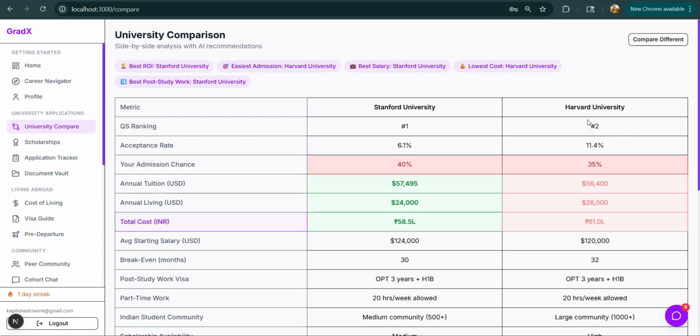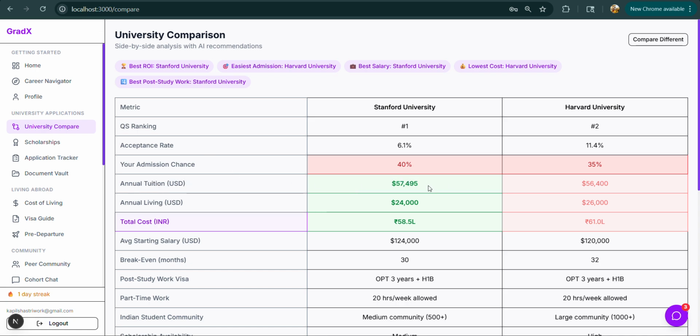This came with the result. For example, QS ranking, which is one of the most basic criteria that a student should look at. The acceptance rate, which is here 6.1 and 11.4, and my admission chances according to my profile. These scores are very low because the student must fill in their complete profile like SOP, bachelor's, extracurricular activities, and startup or any work experience. Once he feeds in all this information, this admission chances percentage will go higher and higher.